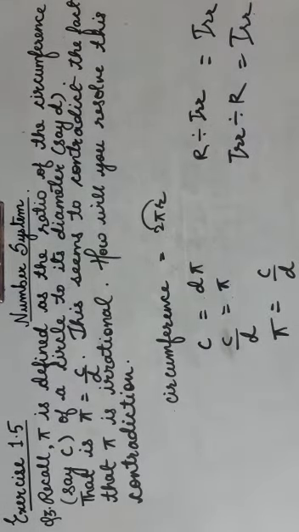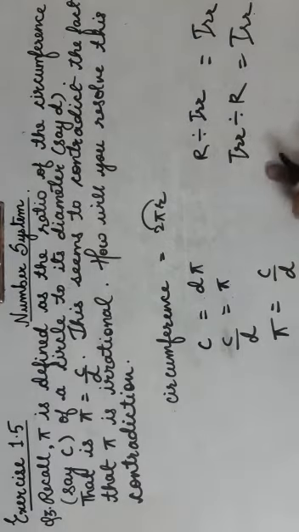So if one of c or d is irrational, that's why pi is irrational. We know pi is irrational, so to make this true, one of c or d has to be irrational.